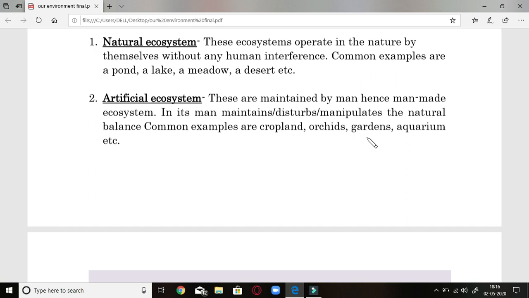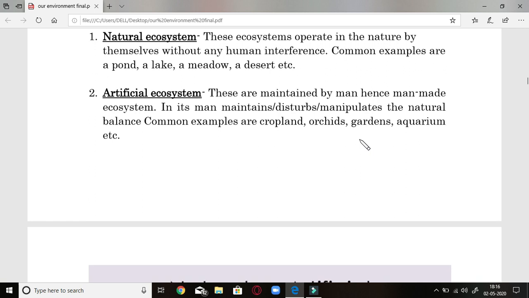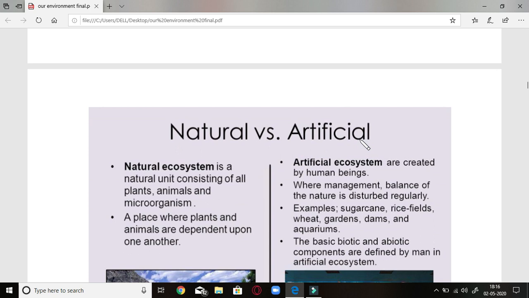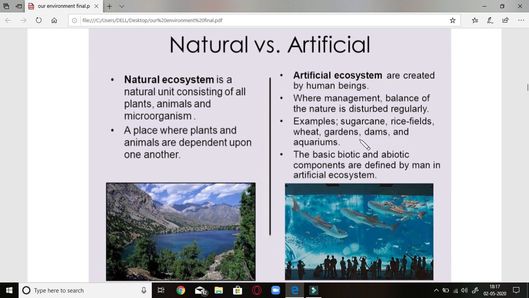In it, man maintains, it may disturb or manipulate the natural balance. Common examples are croplands, orchards, gardens and aquariums made by us. Now let us move further. Let us see what is the difference between the natural ecosystem and artificial ecosystem.